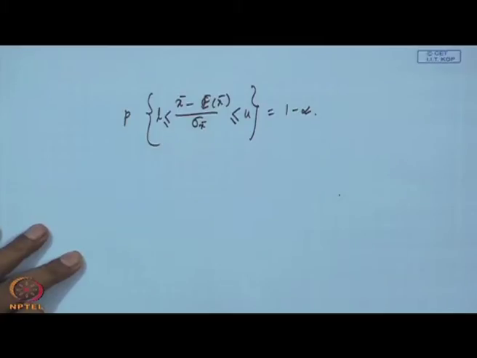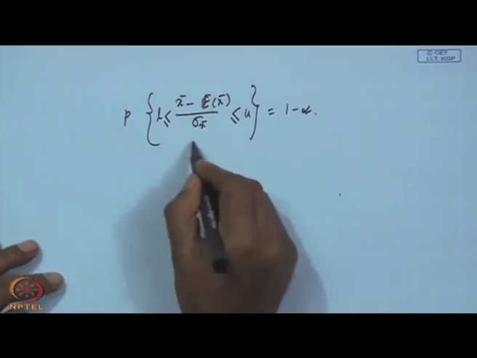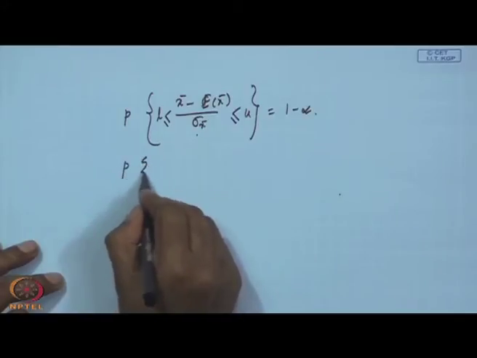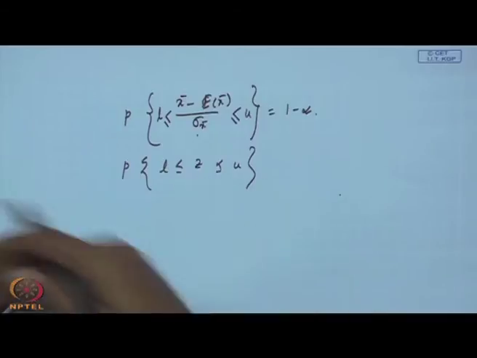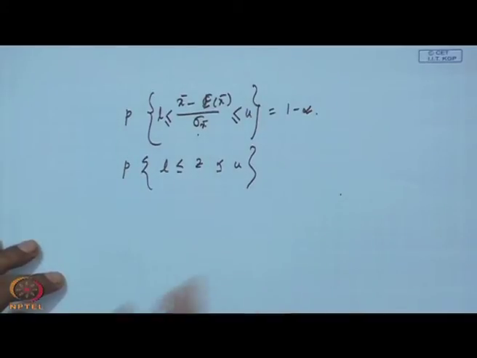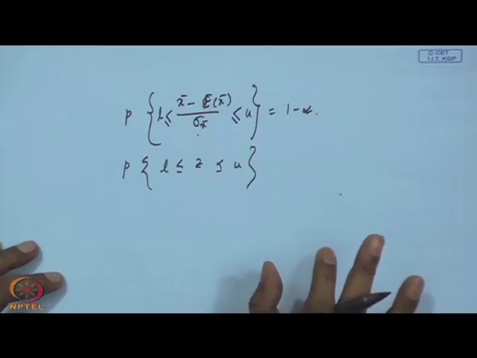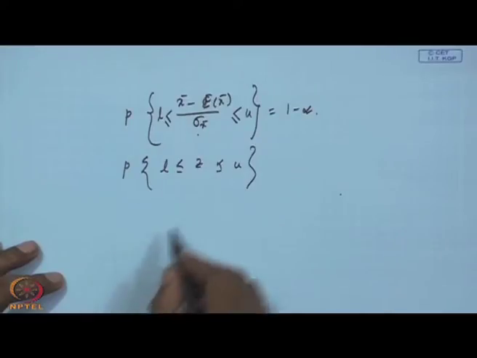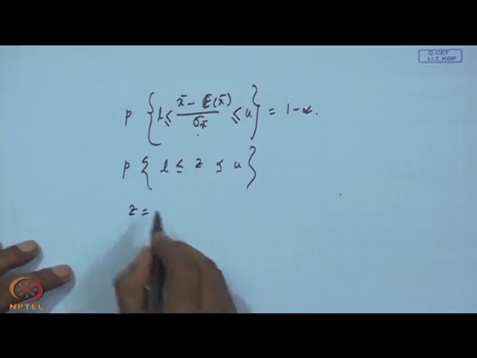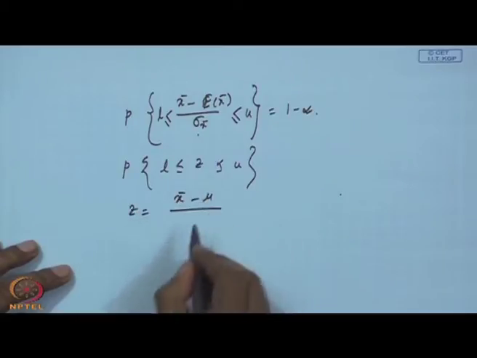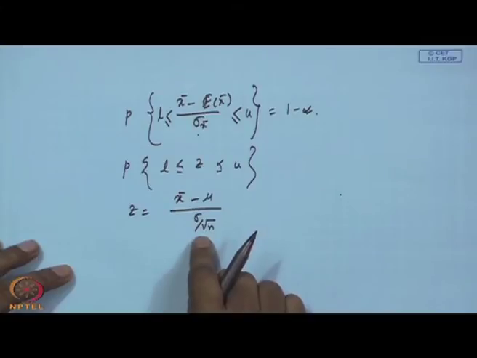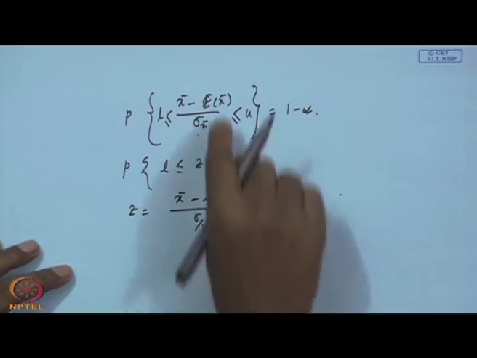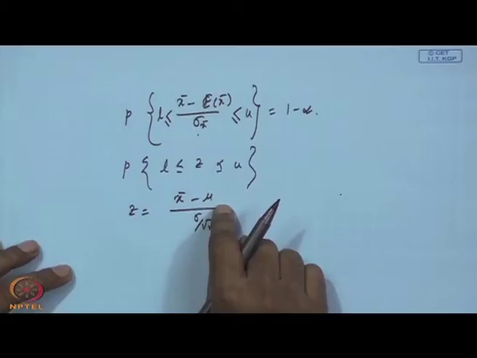If this is nothing but Z, that is L less than or equal to Z less than or equal to u, when the conditions are satisfied, like from a normal population, irrespective of sample size, sigma is known, then we write Z equal to x bar minus mu by sigma by root n. So, sigma x bar is sigma by root n, as we have seen in the last class, and expected value of x bar is mu.